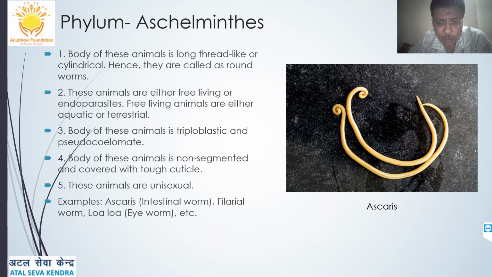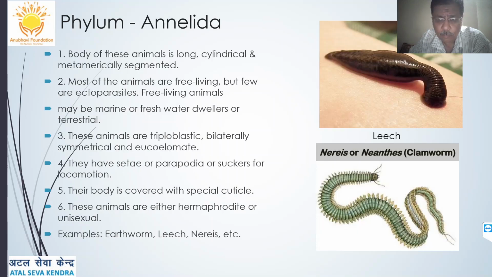These animals are triploblastic, either free living or endoparasites. They can be aquatic or terrestrial. Generally they have a smooth body covered with a tough cuticle, and they don't have any segments, so a non-segmented body, unisexual in nature. The male and female can be easily distinguished. The females are long while the males are short with a curved tail.